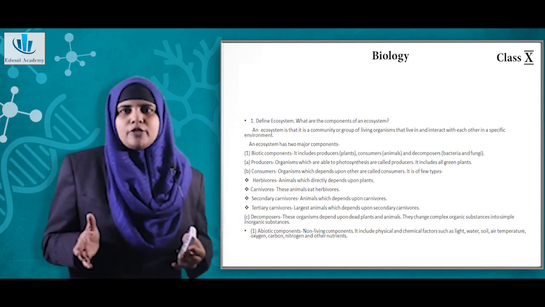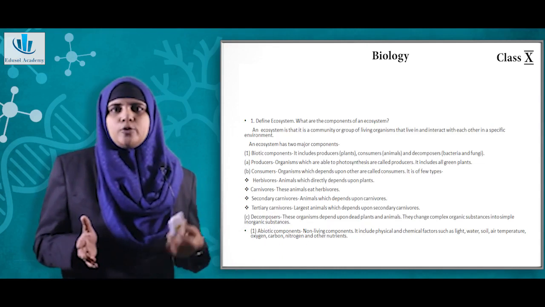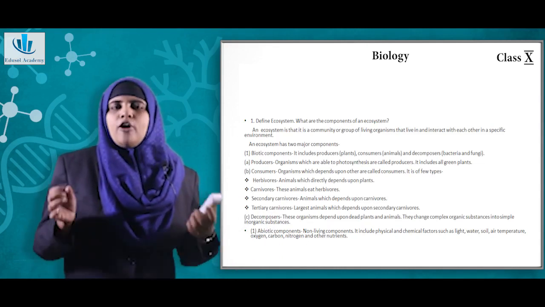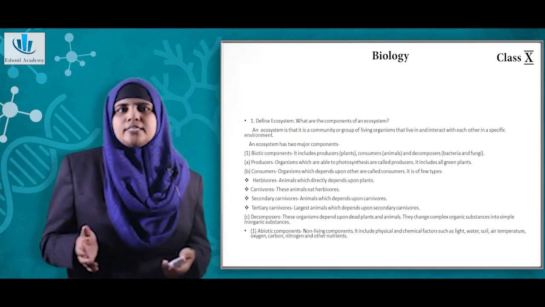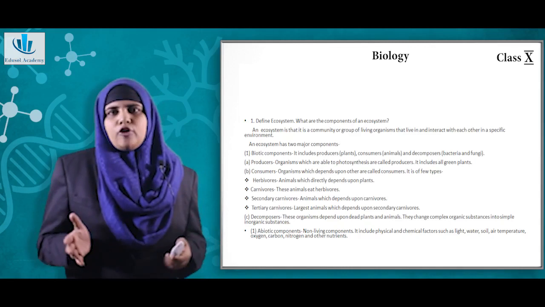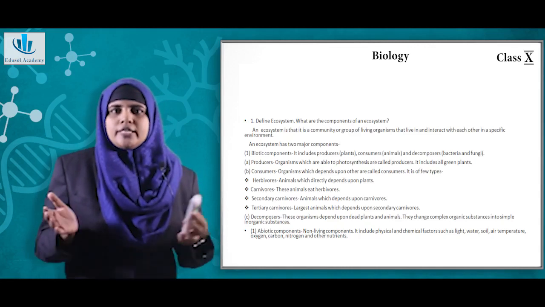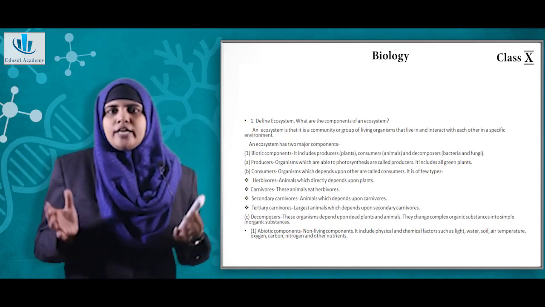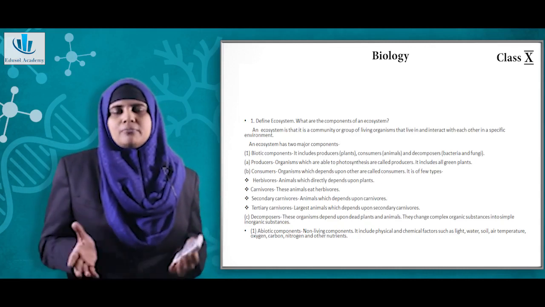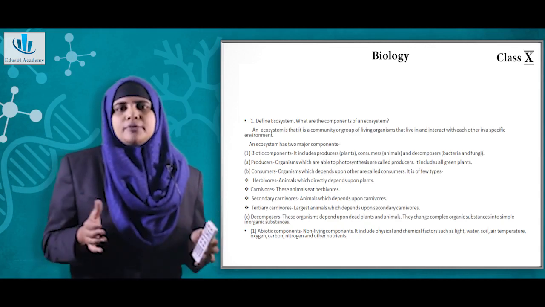So here the first part of the question is define an ecosystem. An ecosystem can be defined as a community or a group of living organisms that live and interact with each other in a specific environment. Now coming to the next part of the question, what are the components? Basically the components of an ecosystem are biotic components and abiotic components.